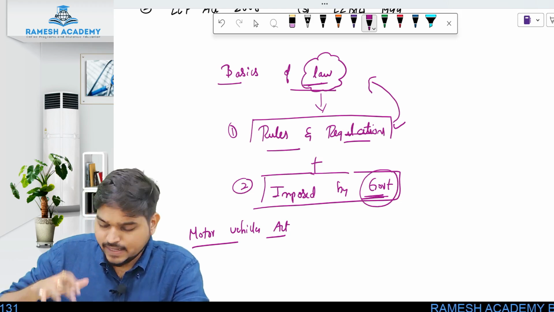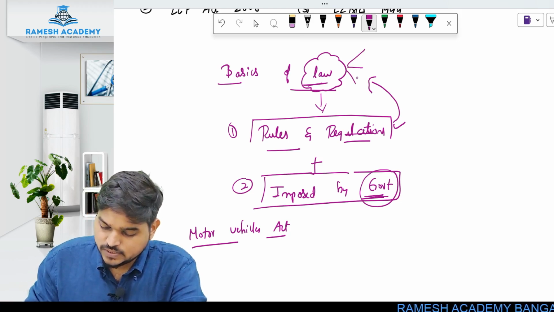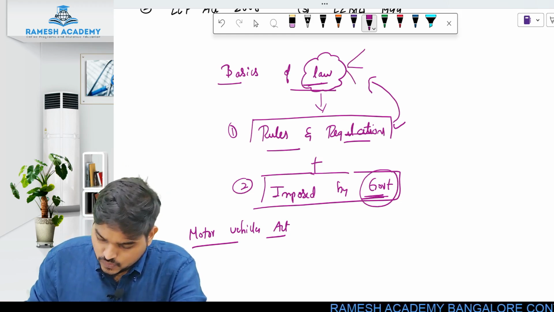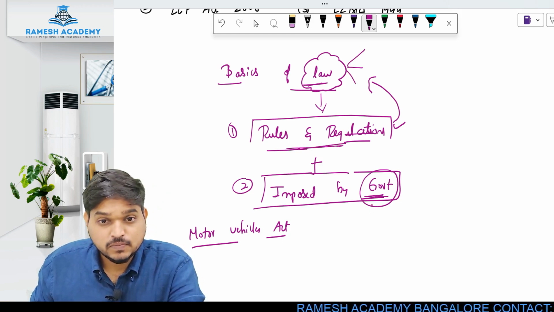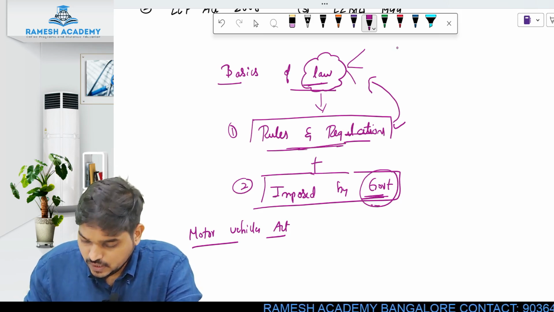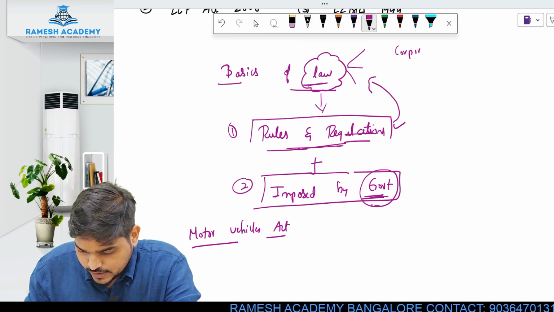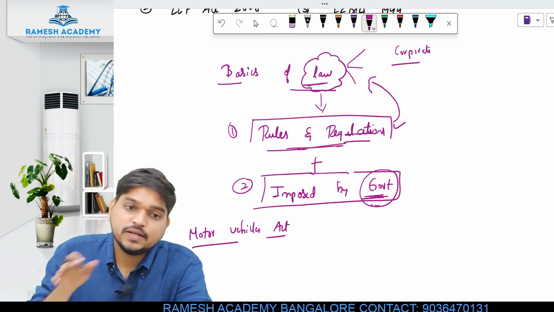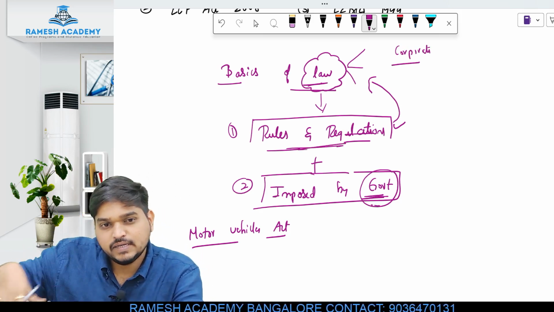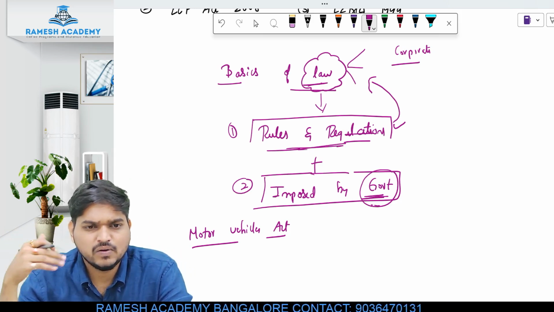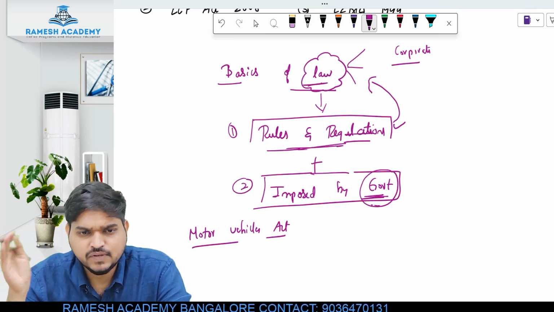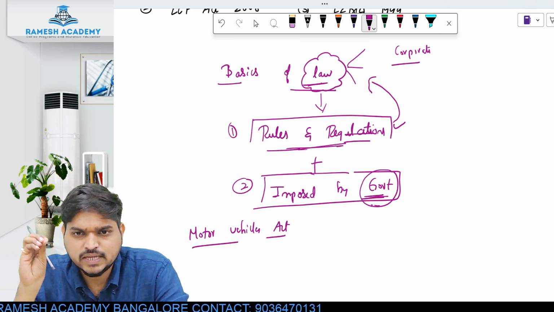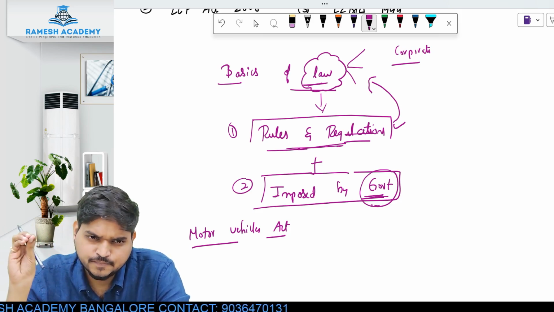And within law there are different types of law. Just now we discussed, one is your corporate law. Any rules and regulations which are imposed by the government, relating only to the corporates, like your Companies Act, LLP Act, that is called corporate law. Again in law there are different types: corporate law, criminal law, civil law. But basically law means rules and regulations which are imposed by the government.